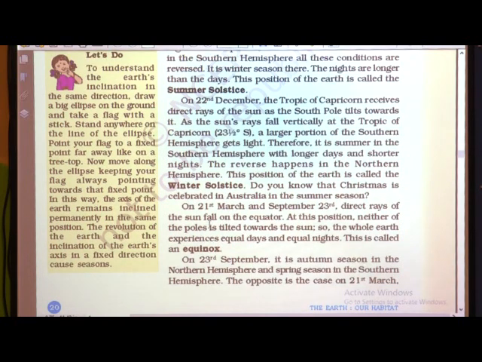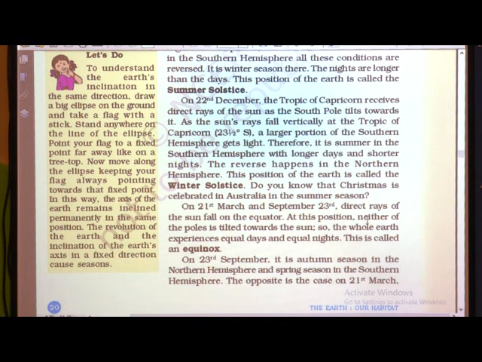On 21st March and 23rd September, listen, what is happening? The direct rays of the sun are falling on the equator. So, the equator is getting the maximum light of the sun.